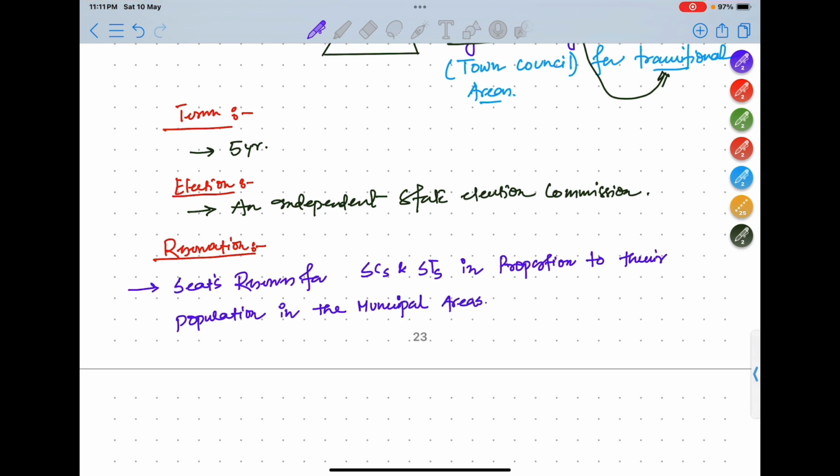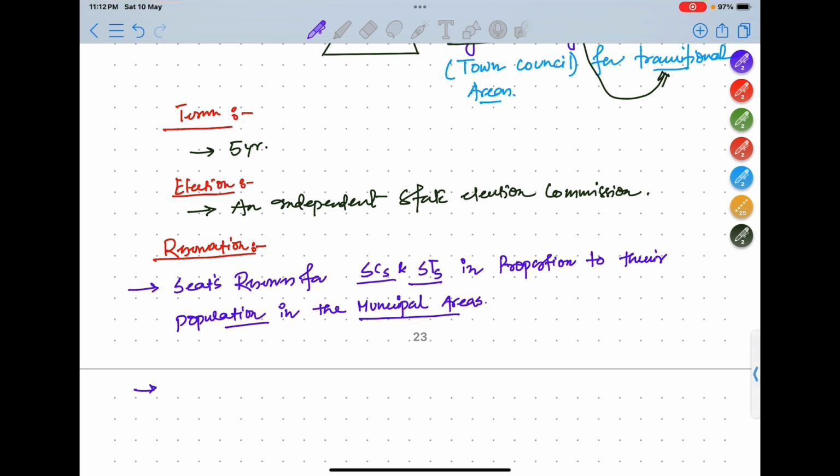So basically, seats for SCs and STs will be in proportion with the population of that municipal area. There has to be a proportion, there cannot be a disproportion.